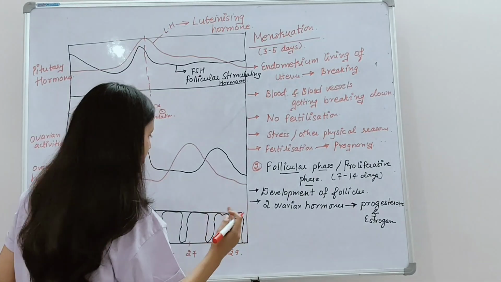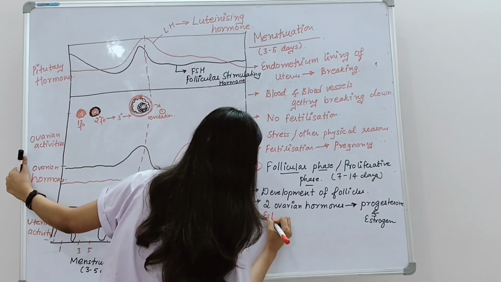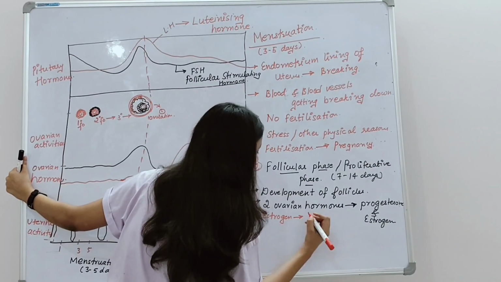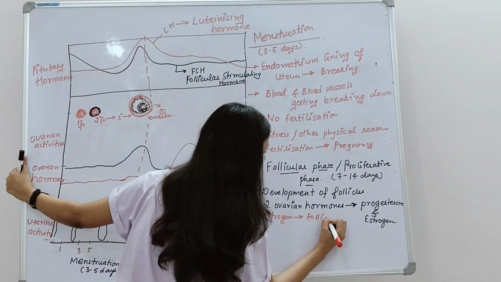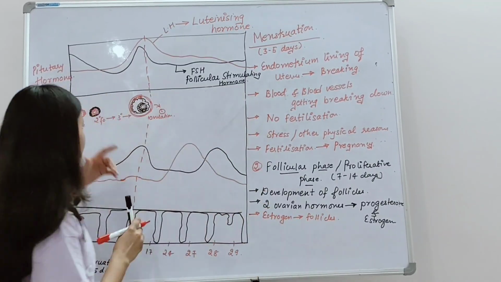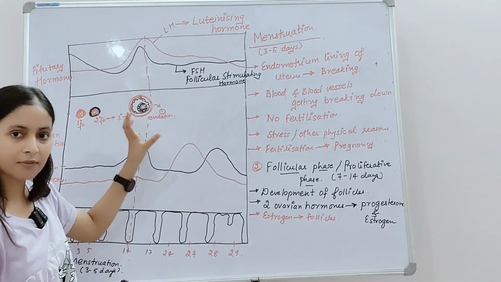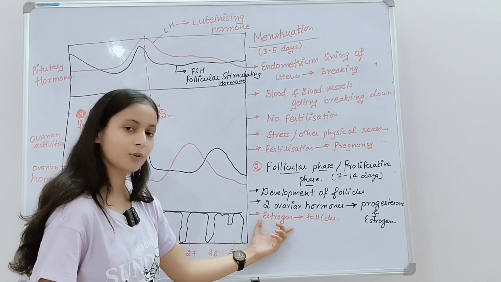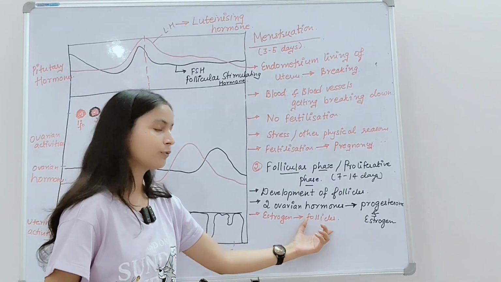Okay, so let me write it down here. Estrogen is secreted by the developing follicles. Primary follicle to secondary, secondary to tertiary, tertiary to Graafian. So these developing follicles actually secrete the estrogen hormone.